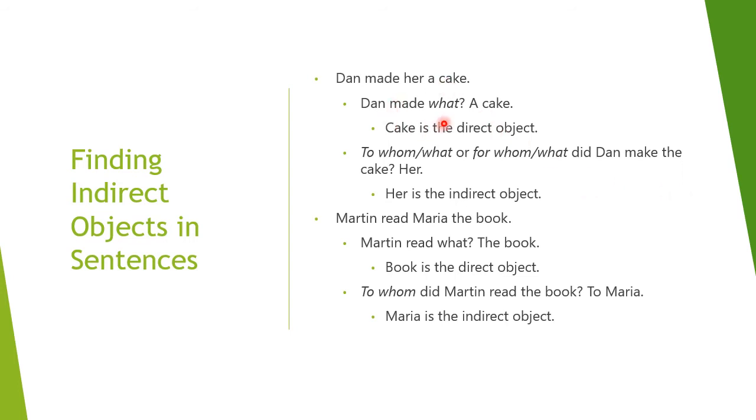Dan made her a cake. So Dan made what? A cake. Cake is the direct object. To whom, what, or for whom, what did Dan make the cake? Her. So her is the indirect object. Martin read Maria the book. Martin read what? The book. And the book is the direct object. But to whom did Martin read the book? To Maria. So Maria is the indirect object. Got it?